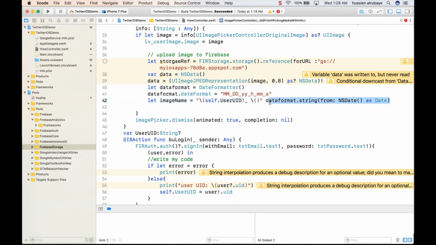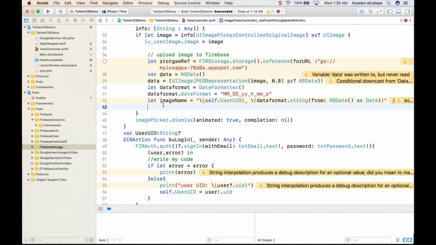So just give a specific format to the user UID. So every user's image will start with his UID, then a specific name. So I make sure no two users have the same name, just a specific format.